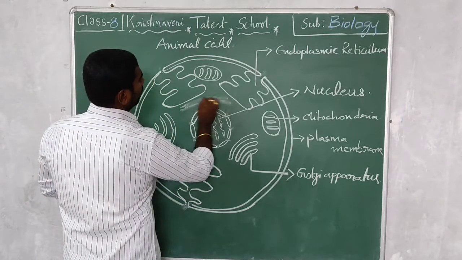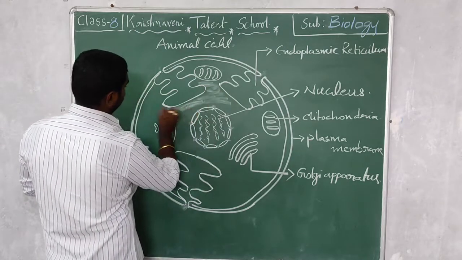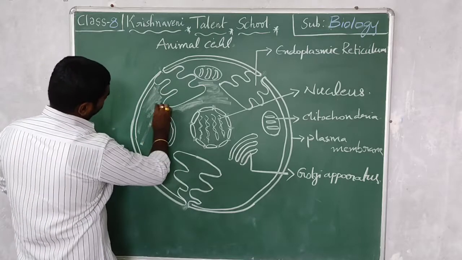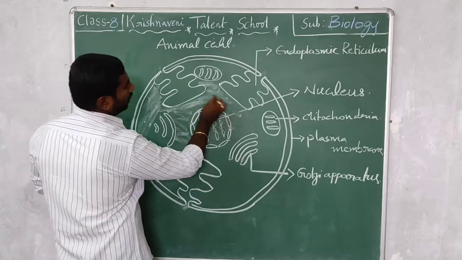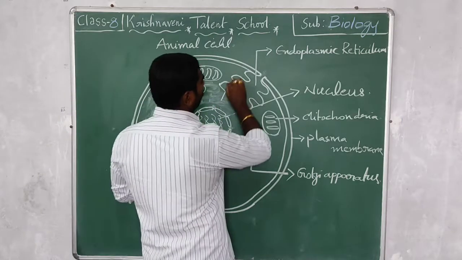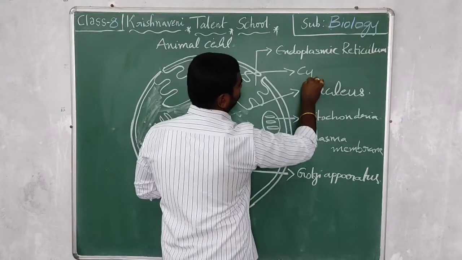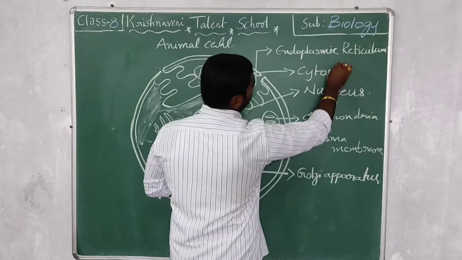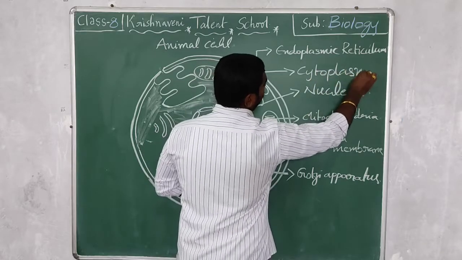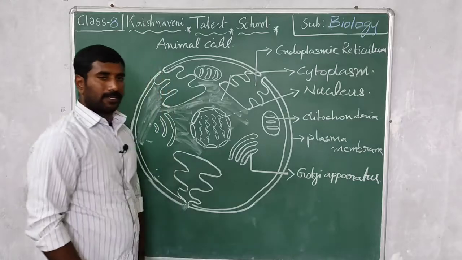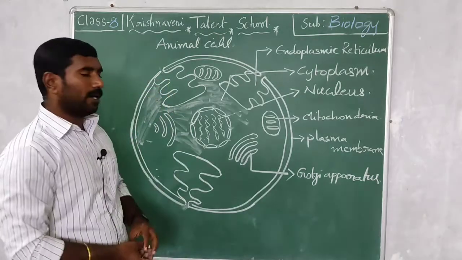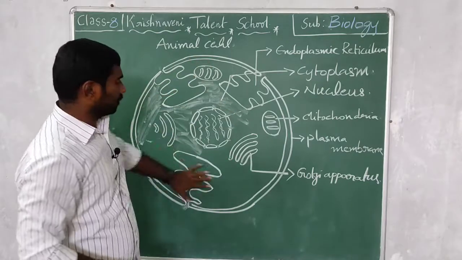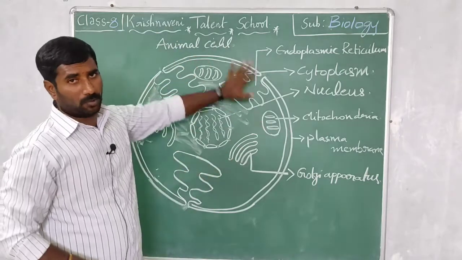The substance present within the cell body we call cytoplasm. Cytoplasm is a fluid present almost everywhere in the cell body.